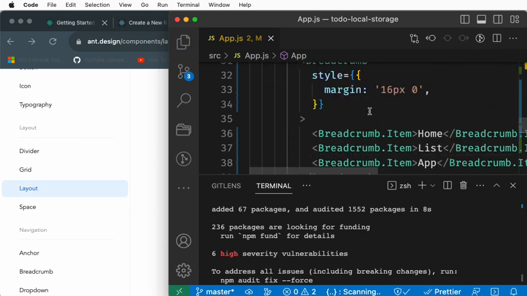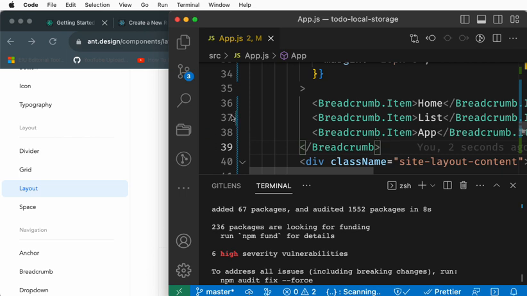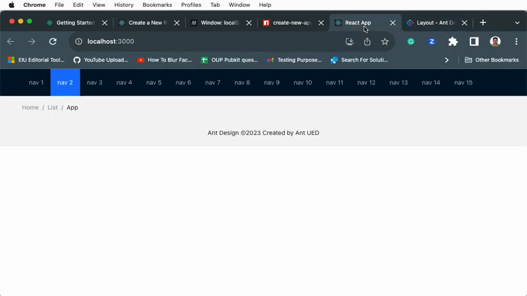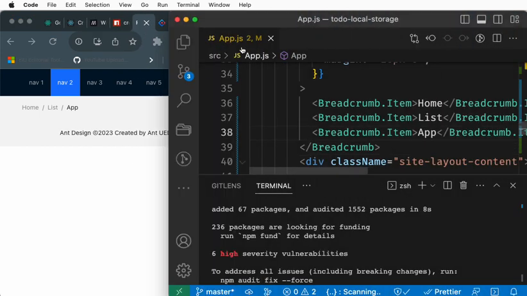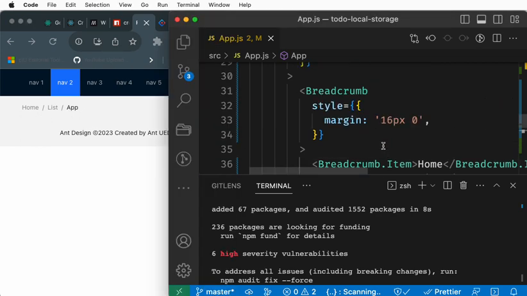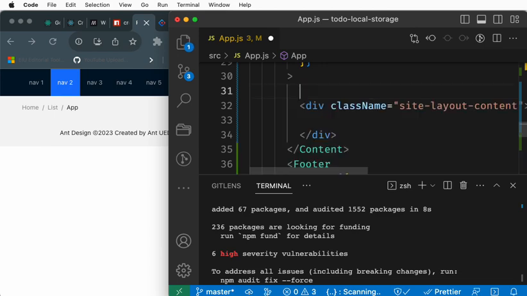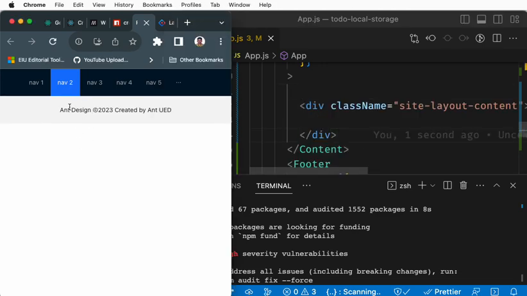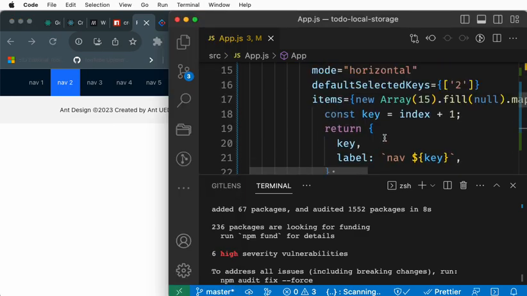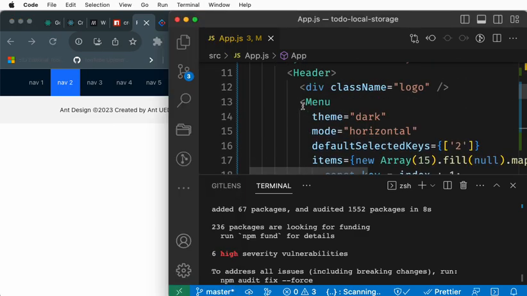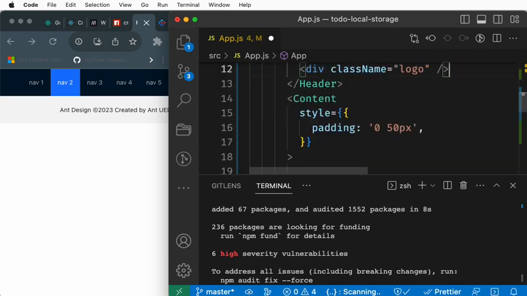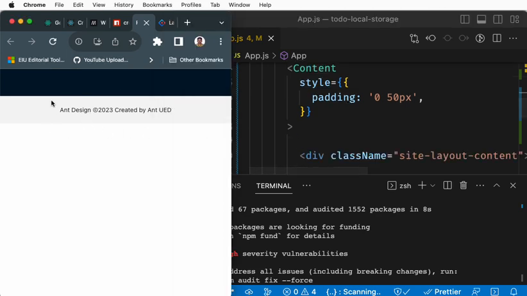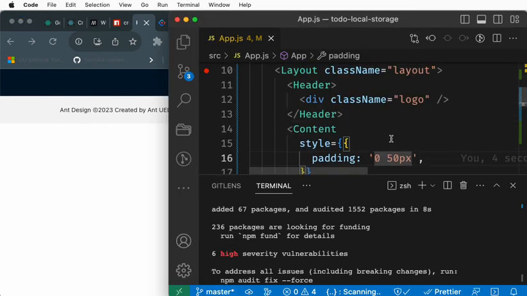All right, so we just saved. I don't think we need a breadcrumb, but in order to see, let's go ahead and see how our application looks. You see, this is what our application is. I'll just minimize. In our case we have no need for this breadcrumb, so I'll remove it. If I delete, you see the footer is almost at the top. I'll remove all these menus and all, because that is not part of our context.